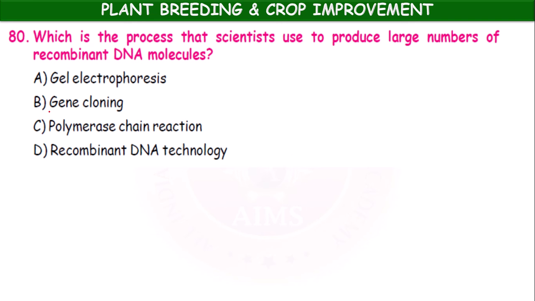It is gene cloning. The process that scientists use to produce large numbers of recombinant DNA molecules is gene cloning technology. It's the latest and more advantageous.